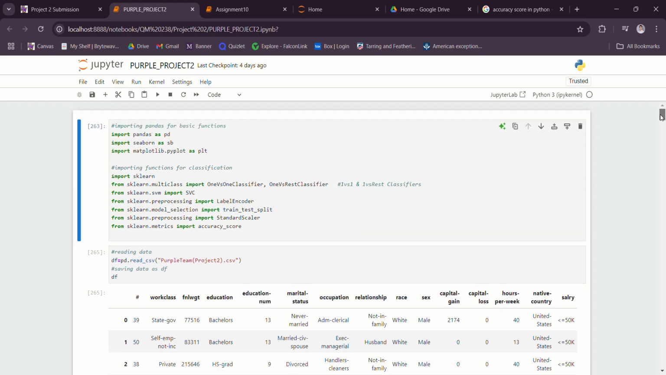So the first thing I did was I imported all my basic functions such as pandas, seaborn, matplotlib.pyplot as plt. I then imported more functions which were needed for later classification, such as sklearn.multiclass and sklearn.metrics. All these were needed for my classification.